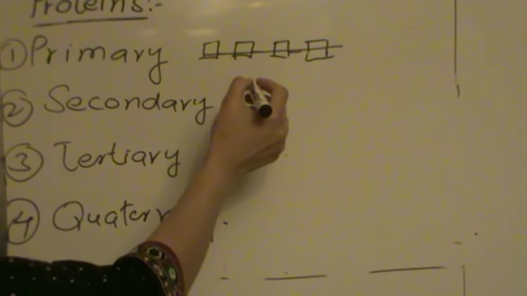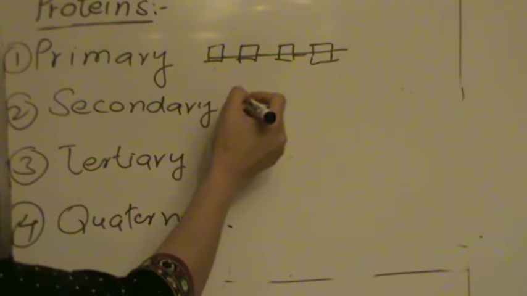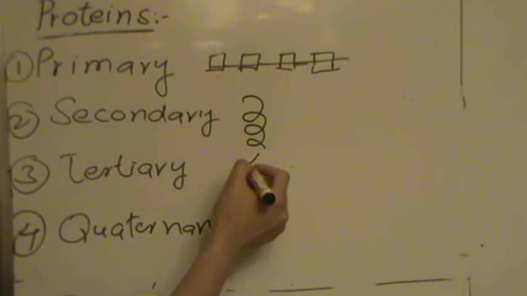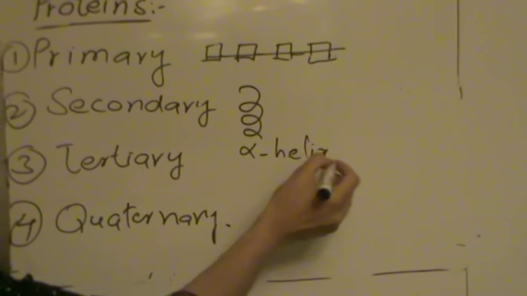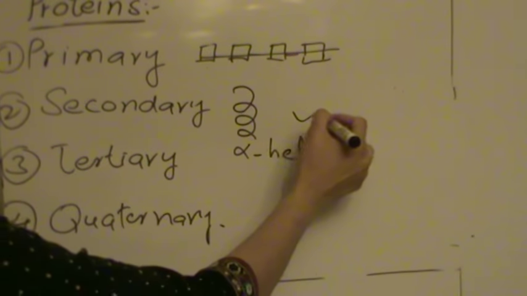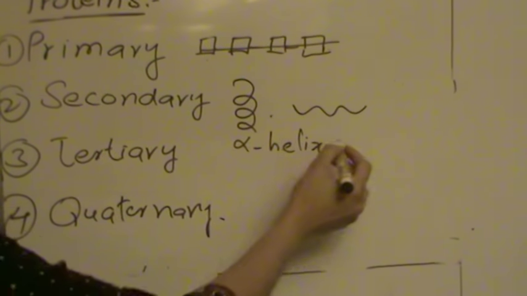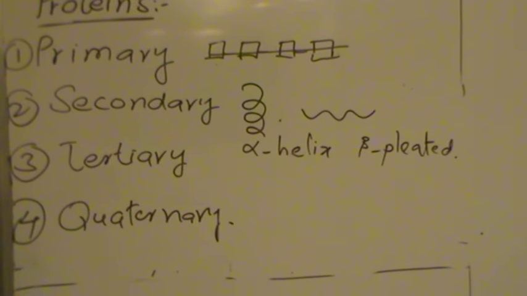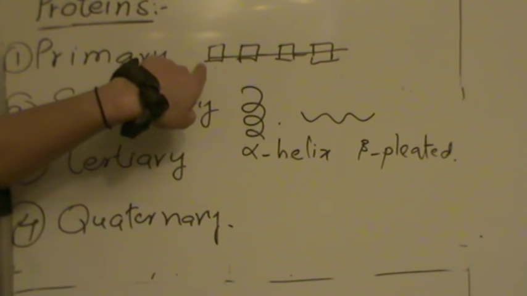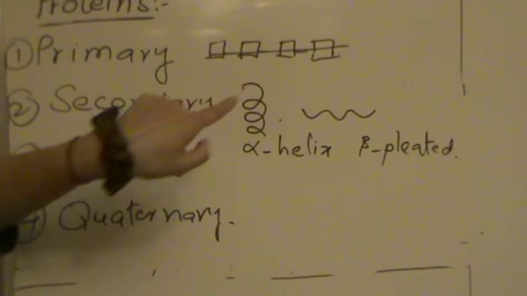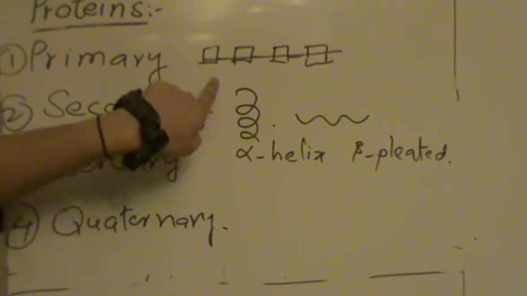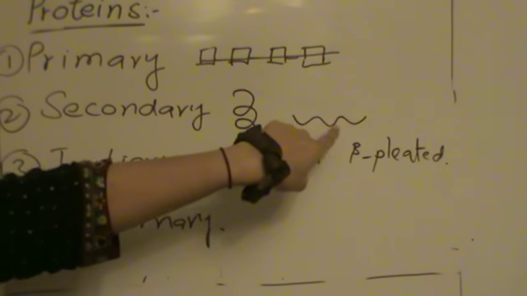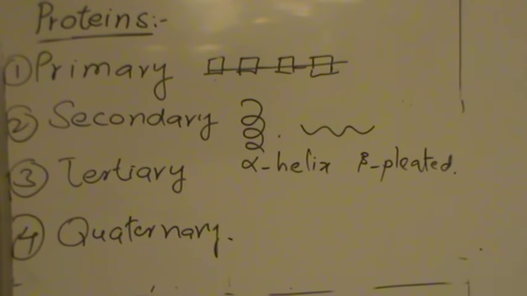So hydrogen bonds result in either a coiled alpha helix or a folded beta pleated sheet. The hydrogen bonds established between different molecules automatically make this straight chain either a coiled structure or a beta pleated sheet.